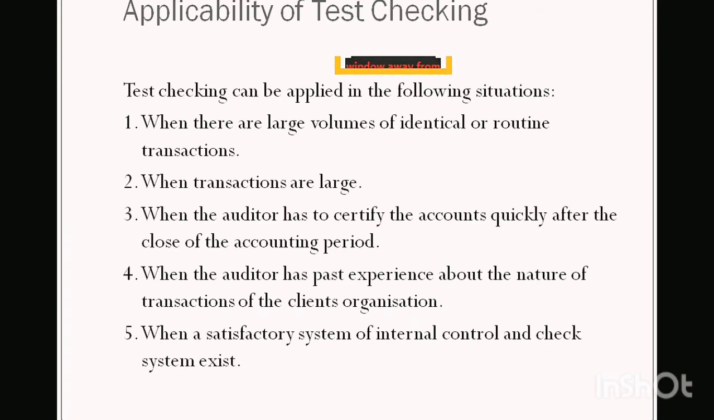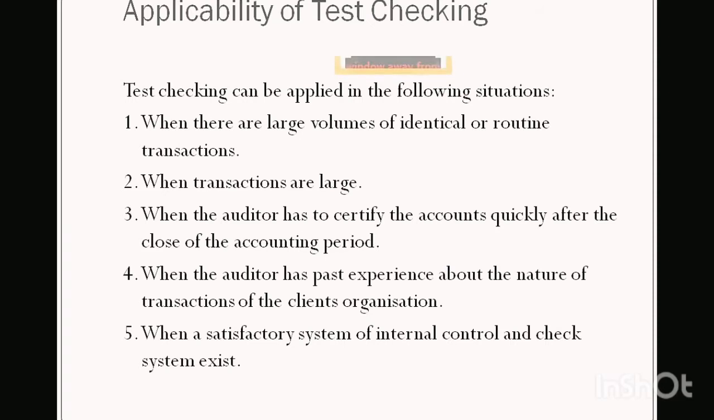Point number 2 tells us that the transactions are very large in numbers. If there are only a few transactions, the auditor will check all of them. For example, I keep a standard that if there are less than 100 transactions, 25% of the transactions are to be checked, or if there are 100 to 150 transactions, then check everything. So it depends on what standard the auditor is keeping for himself. When transactions are very large in numbers, then he can apply test checking. If there are very few, then test checking is not required.